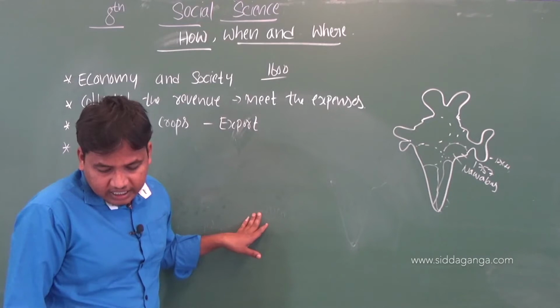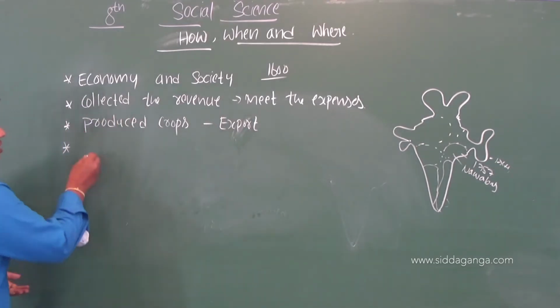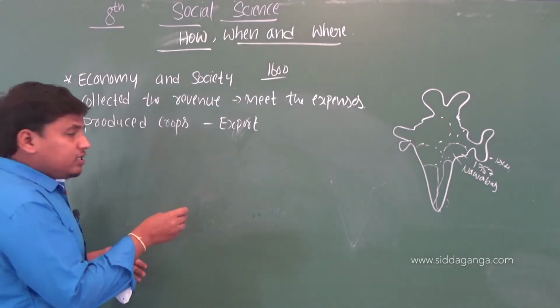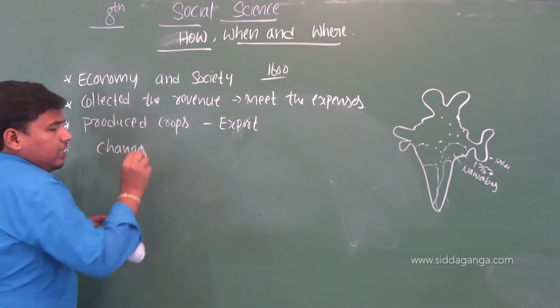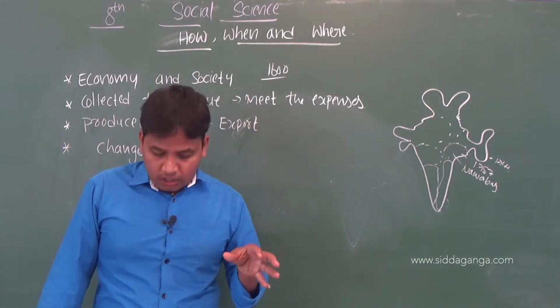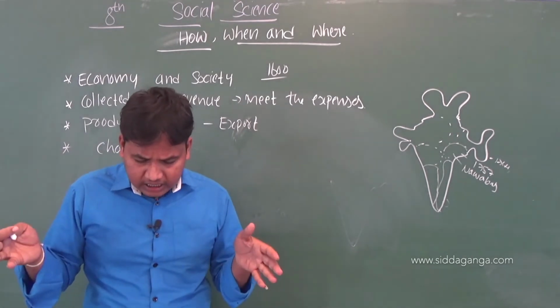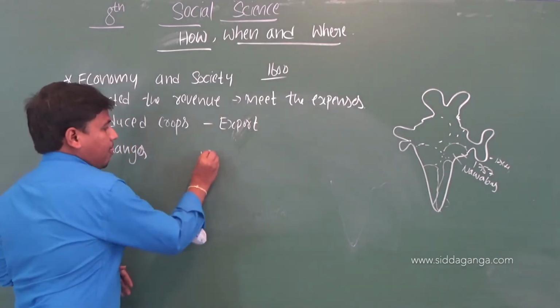Understand the changes that came about as a consequence. What were the changes which happened in India due to the administration of the British? There were a number of changes in values and taste under British rule. What were the values?